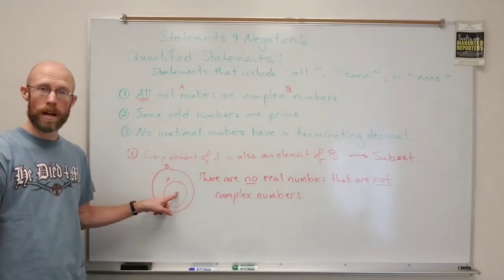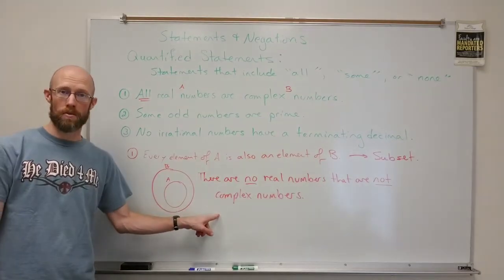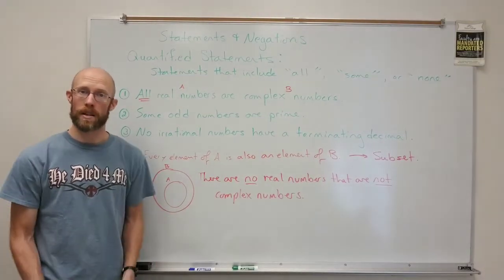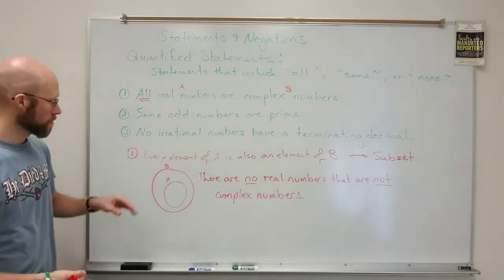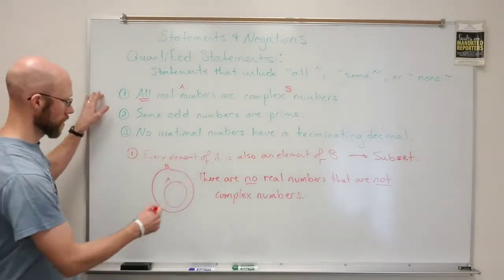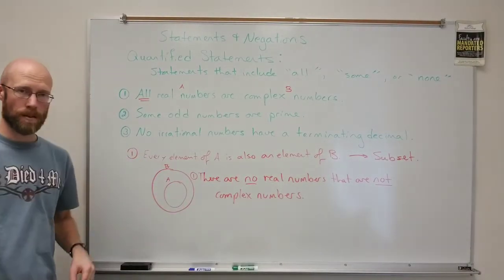None of the elements of A are outside of B, in other words. Okay, that's an equivalent way of stating number one there.